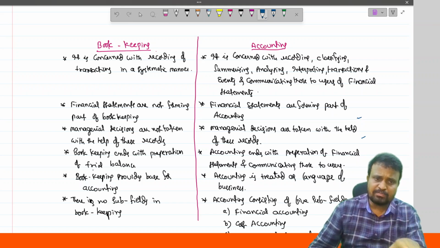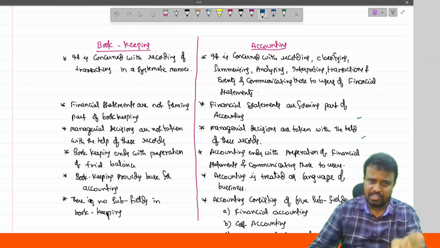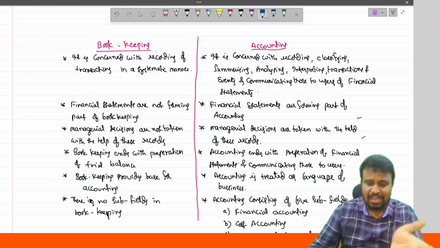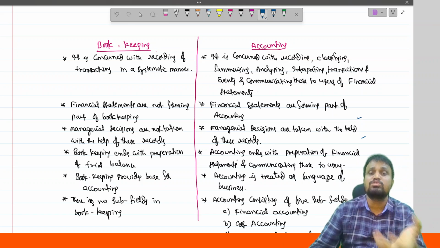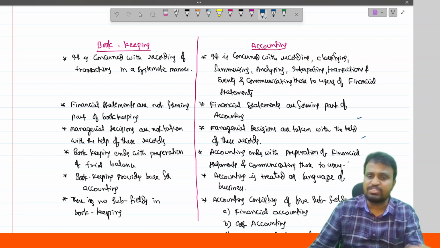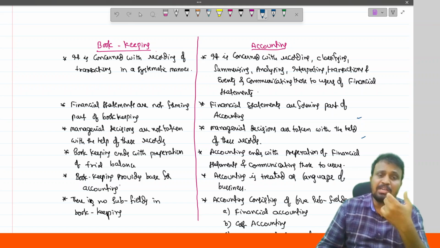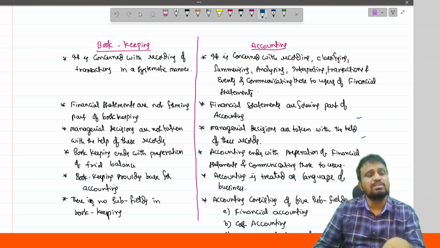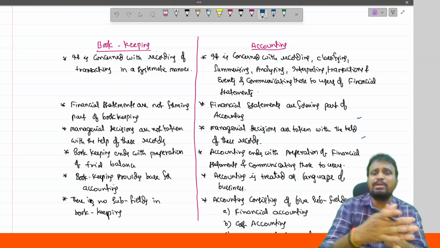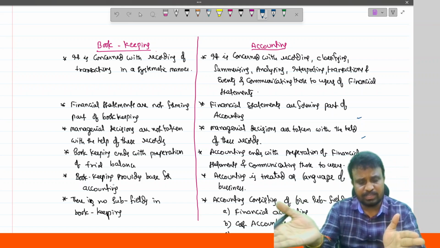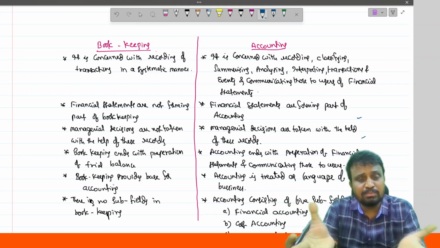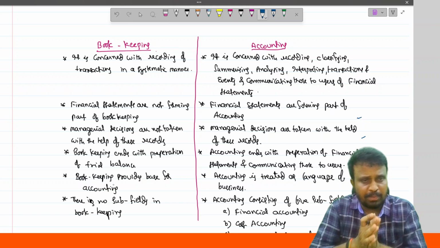Bookkeeping ends with the preparation of the trial balance, as we discussed. But accounting ends with the preparation of the financial statements and communicating those results to the users of the financial statements. Bookkeeping provides a base for accounting, meaning the trial balance is the base for preparation of the financial statements. That's why bookkeeping is considered a base for accounting. But remember, accounting is not a base for bookkeeping.